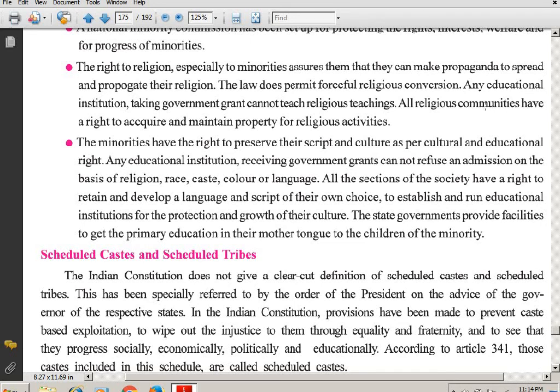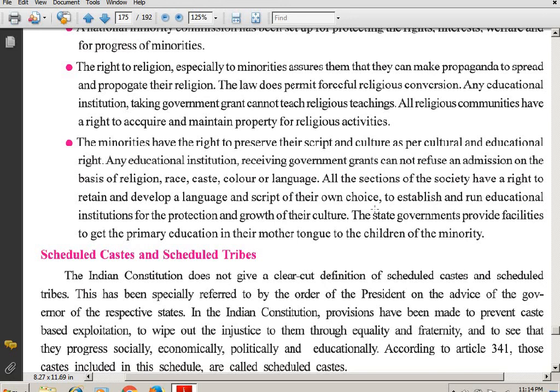All sections of the society have a right to retain and develop a language and script of their own choice, and to establish and run educational institutions for the protection and growth of their culture. All sections of the society have a right to do what? To retain and develop a language and a script of their own choice. Whatever language you are speaking and you want to preserve, and to keep writing the script and preserve that script, you want to hand it over to the next generation, you are free to do so.